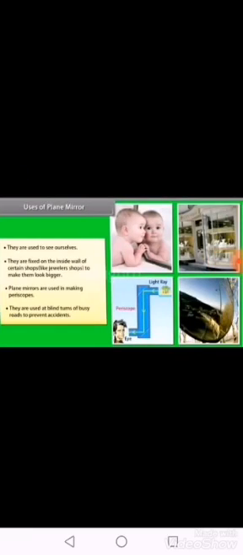Uses of plane mirror. They are used to see ourselves. All the mirrors used in our homes are plane mirrors. They are fixed on the inside wall of certain shops like jeweler shops to make them look bigger. Third, plane mirrors are used in making periscopes. Last point, they are used at the blind turns of busy roads to prevent accidents. Clear?